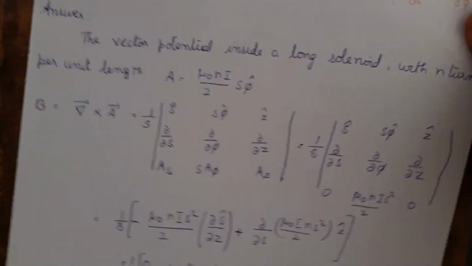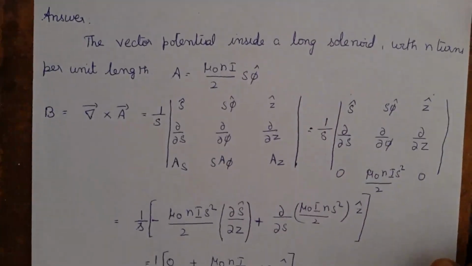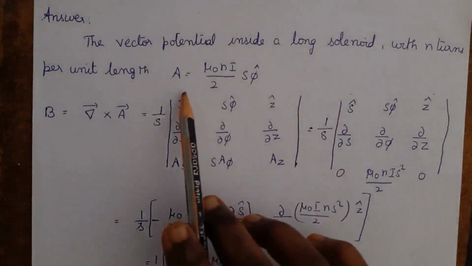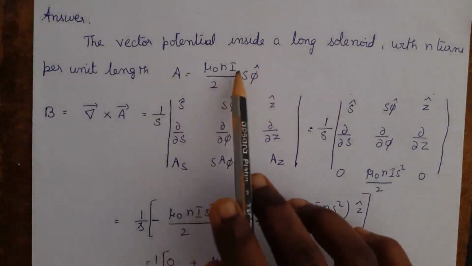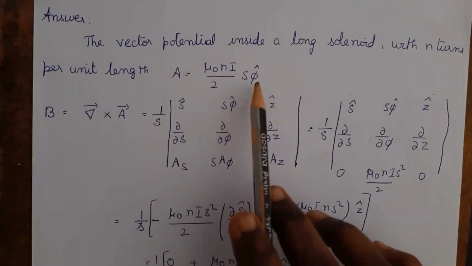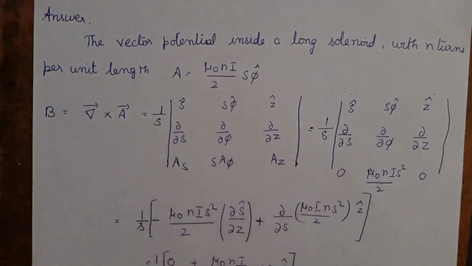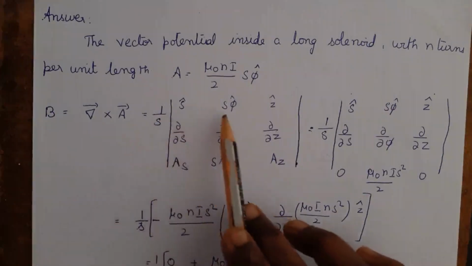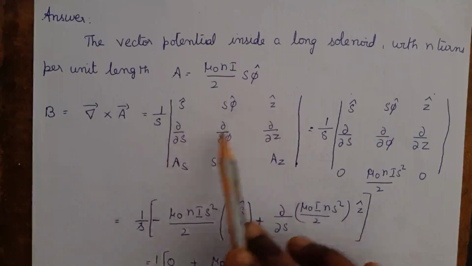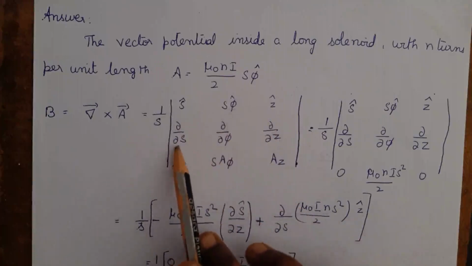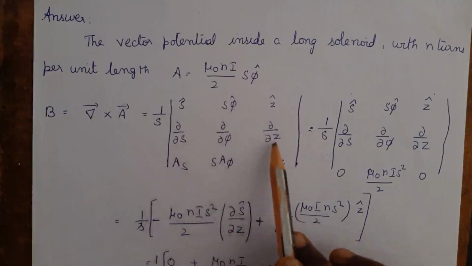So first we will write the given vector potential of the solenoid, that is A is equal to mu naught nI divided by 2 s into psi cap. We will solve it by the determinant form and find the magnetic field, that is 1 by s, with s cap, s psi cap, z cap, dou by dou s, dou by dou psi, dou by dou z.